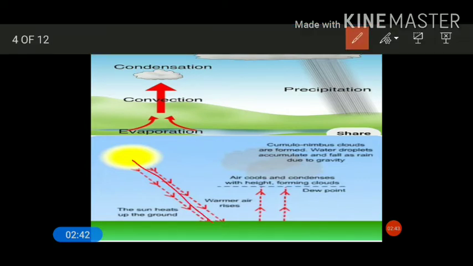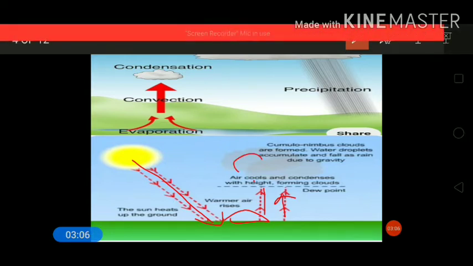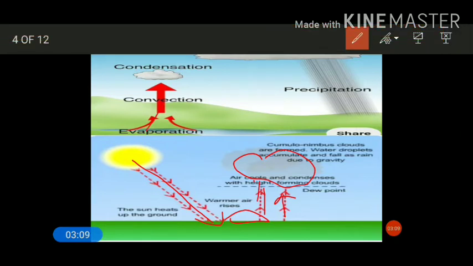During the daytime the surface gets heated up. The air becomes lighter and starts expanding near the lower surface, and when it becomes lighter it starts rising up. As it rises, the temperature of the air decreases, and this warm air starts condensing on dust particles and forms cloud and gives precipitation. This type of rising of air mass, forming cloud and giving precipitation, is termed conventional rainfall. So it generally occurs in the region of the equator.